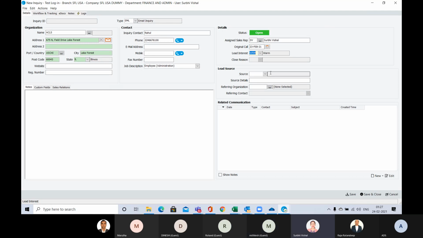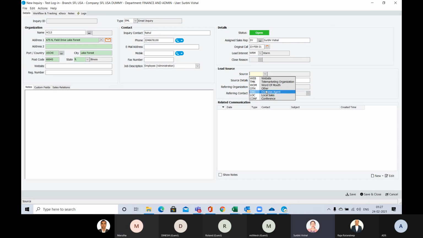Then this is the lead source. From which source did you get this lead? These are the different kinds of source types. If you have any other source besides these, then we can create it.